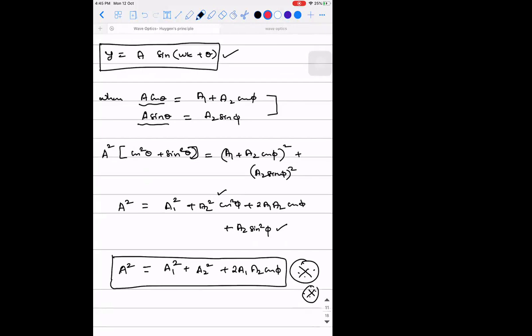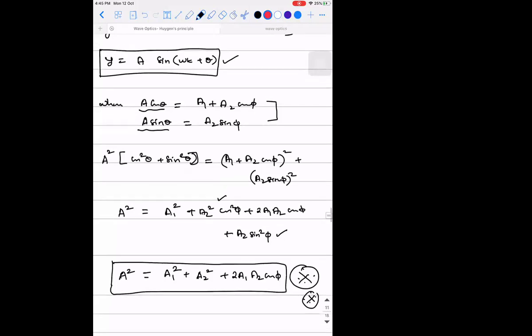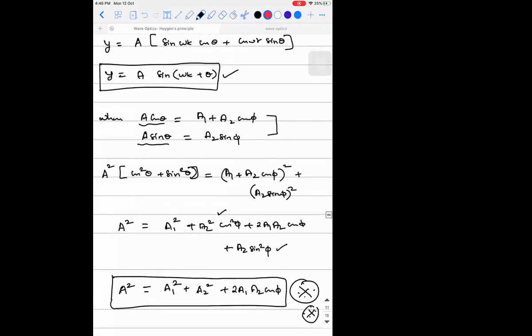Why I'm saying this is important is because amplitude is directly related to intensity, and intensity is going to give us the mathematical information regarding the bright spot and the dark spot. So please make a note of this. If there is any doubt, ask. If you observe, this relation is similar to some other relation which you already know. Parallelogram law. Yes, it is similar to parallelogram law. The resultant in parallelogram law, right? It is similar but not the same.